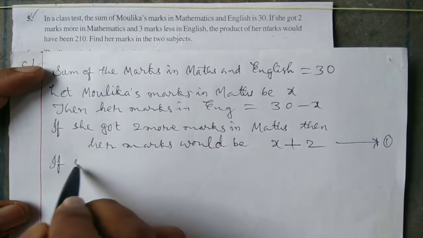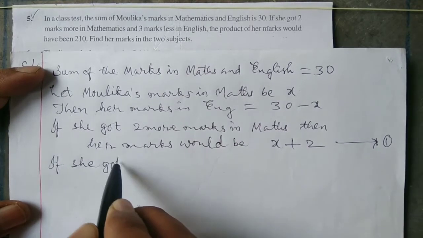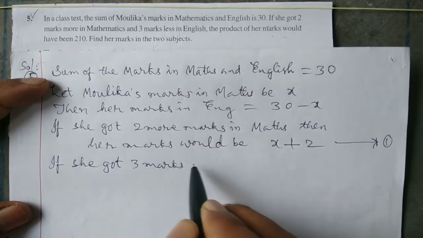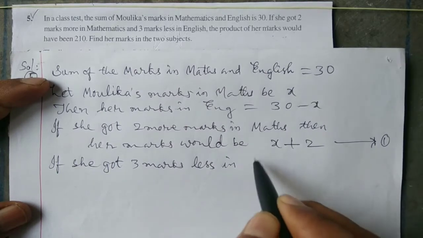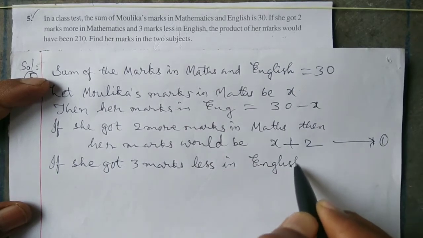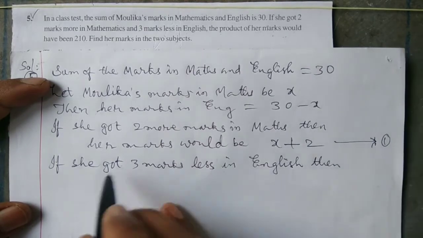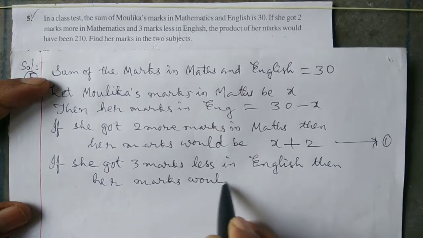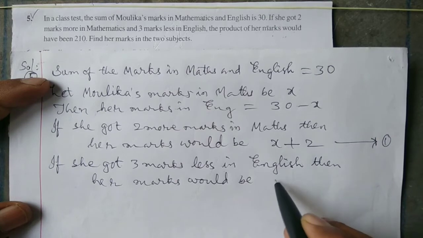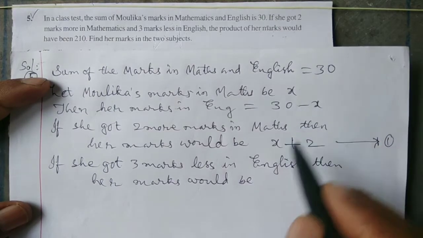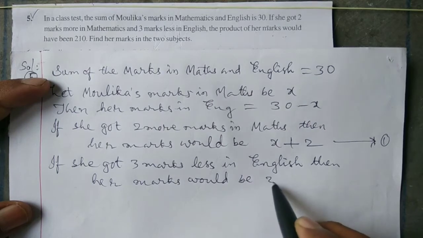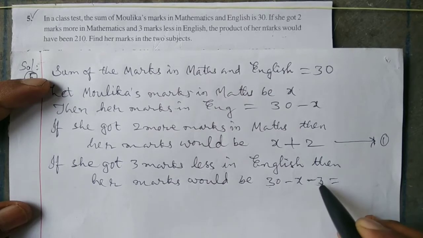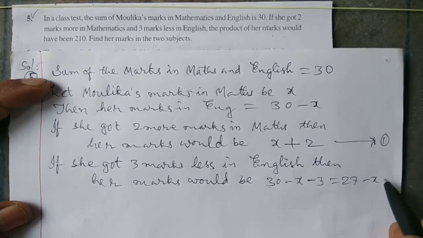If she got 3 marks less in English, then our marks would be 30 minus x minus 3, that is equal to 27 minus x. This is equation 2.